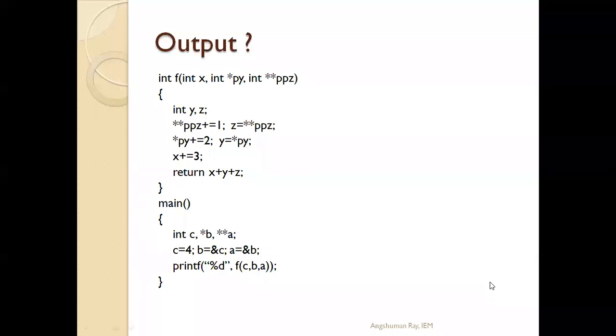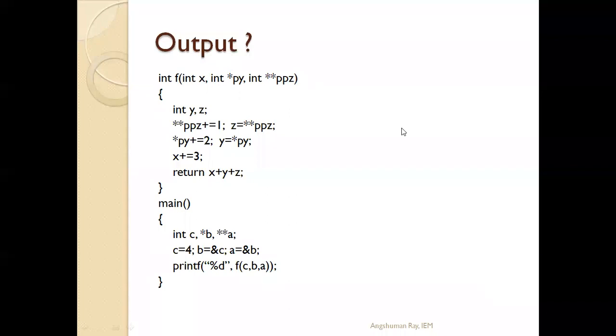Now here one program you can see on the screen. You have to tell the output of this program.